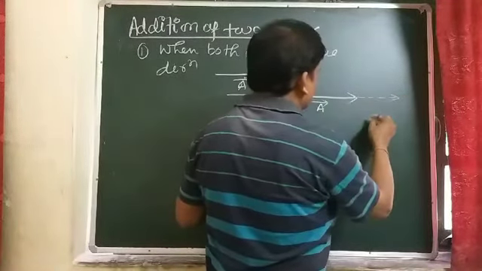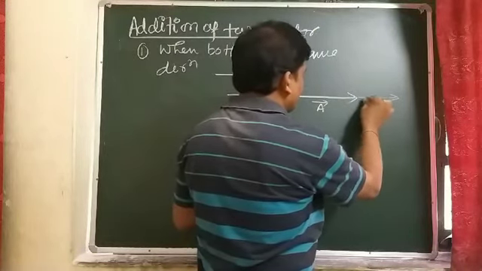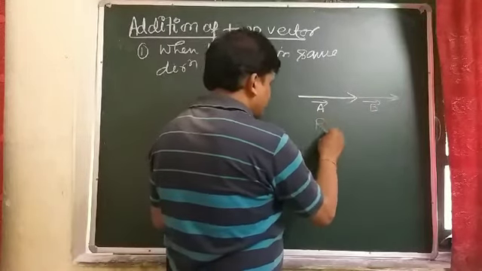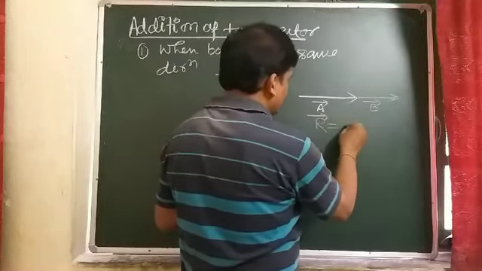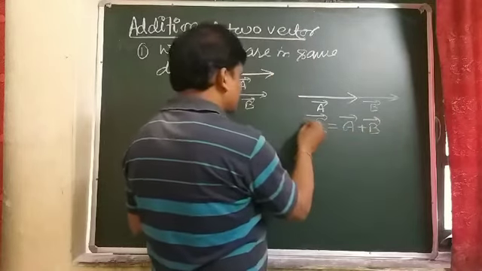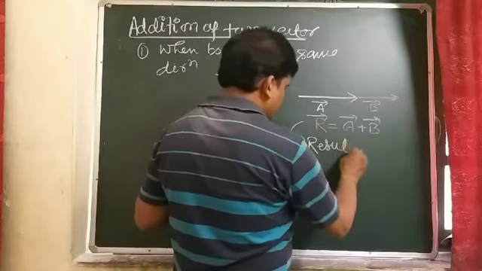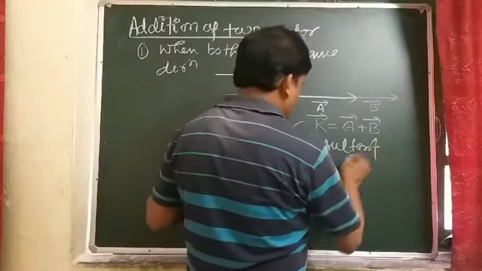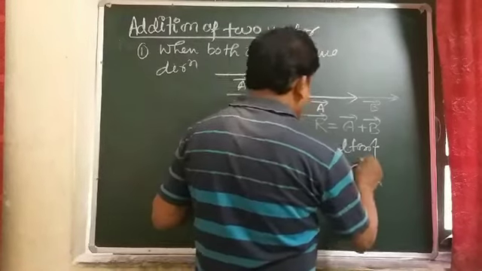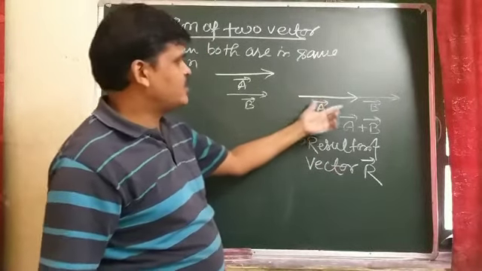So in this case the resultant comes out to be vector A plus vector B. This is the resultant vector R.